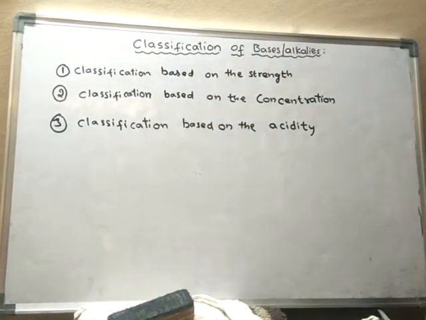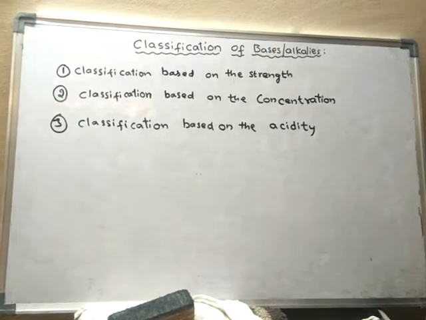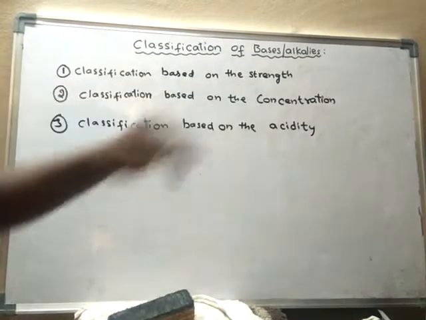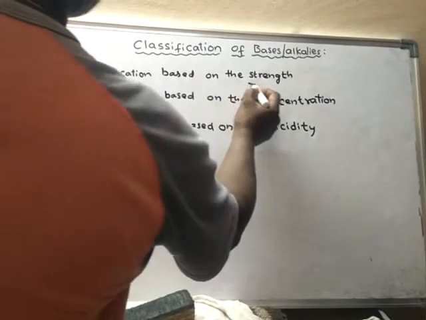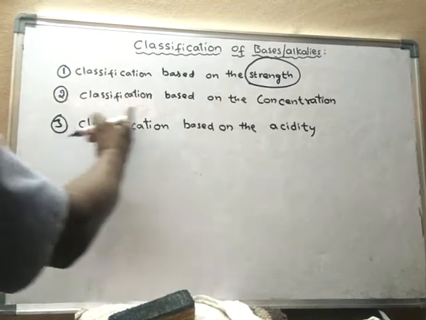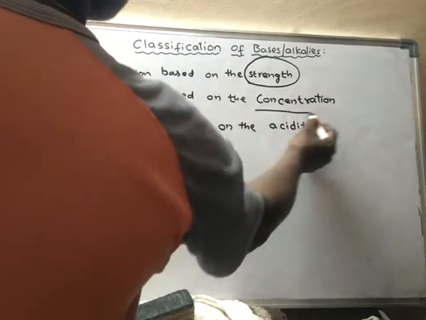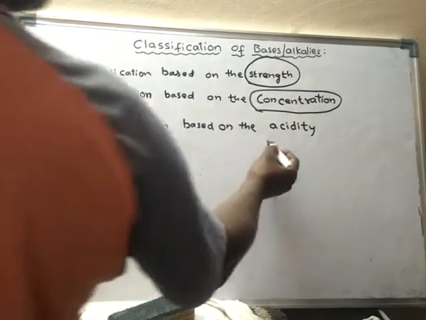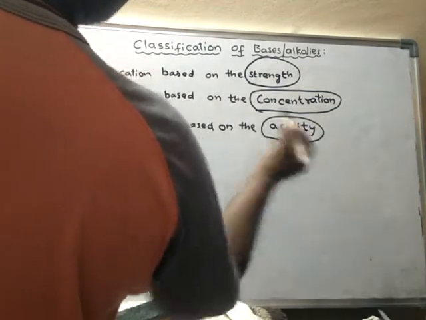So there are different types of classifications of alkalis. The first type of classification is based on what? Strength. The first type of classification is based on strength. The second type of classification is based on the concentration. And the third type of classification is based on the acidity.